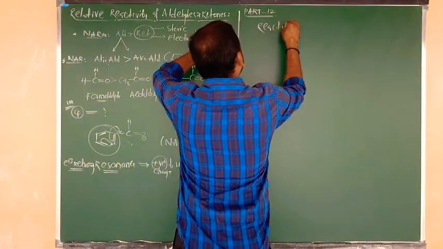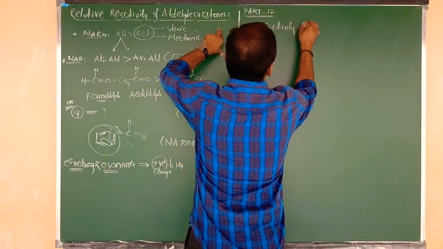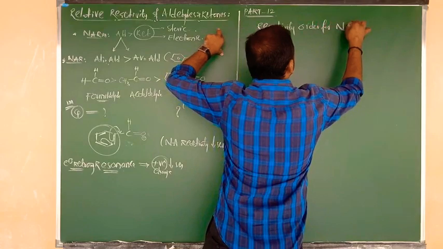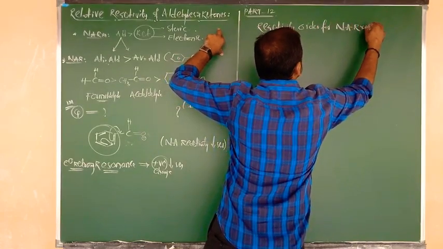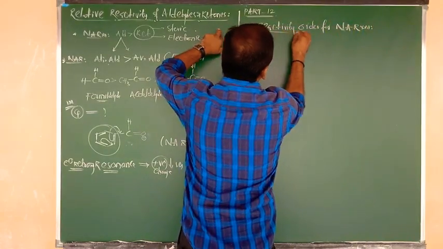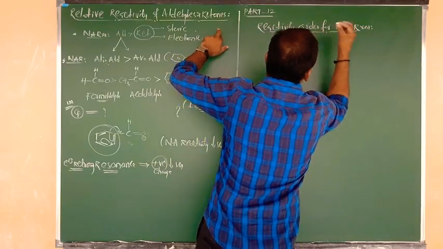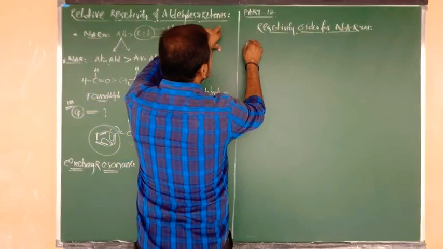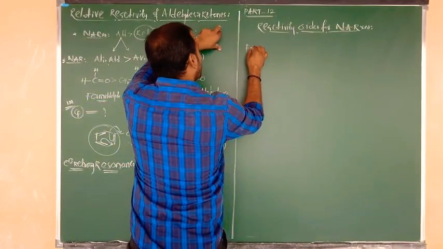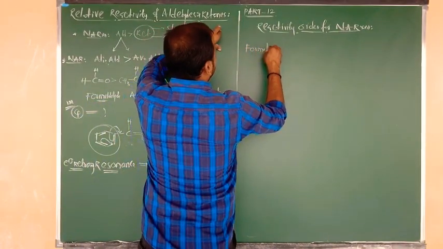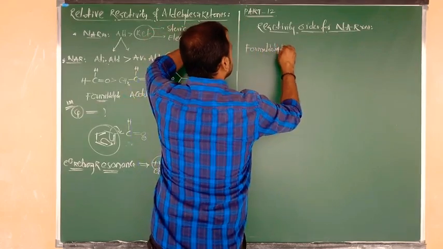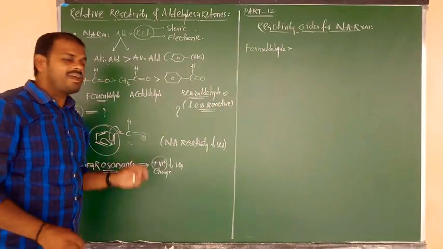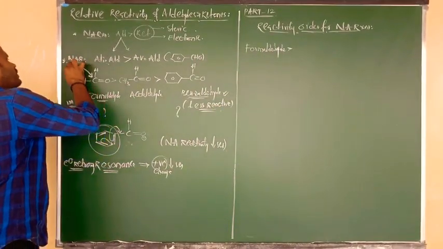Reactivity order for nucleophilic addition reactions: which compound is highly reactive and which compounds are less reactive towards NAR? Which compound was highly reactive, beta? Formaldehyde, very important. Due to the presence of sterically free H atoms, there is no more repulsion, and it is easily attacked by the nucleophile.